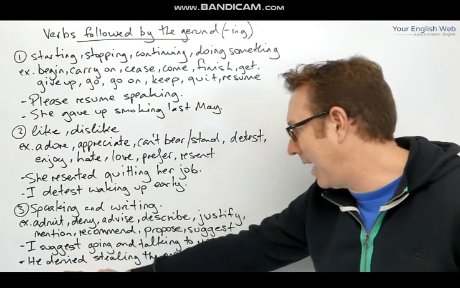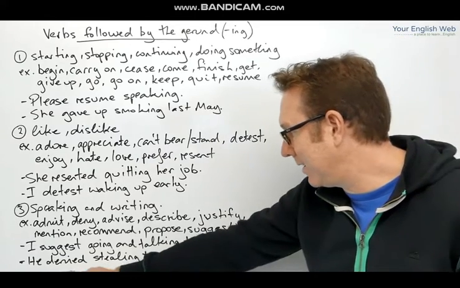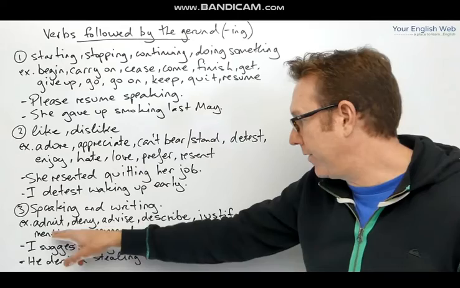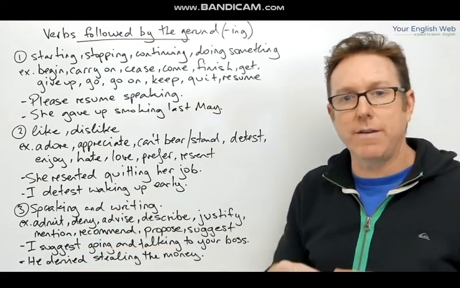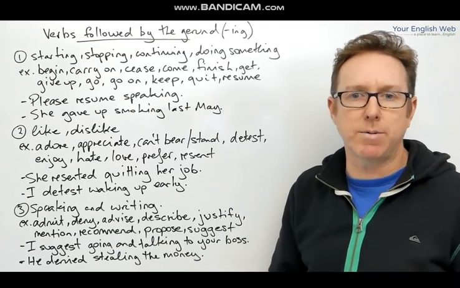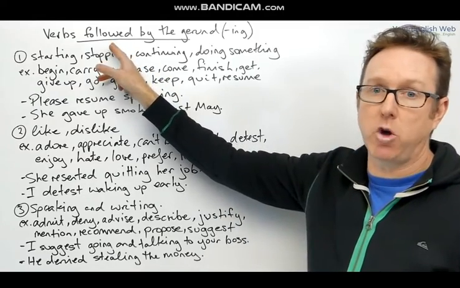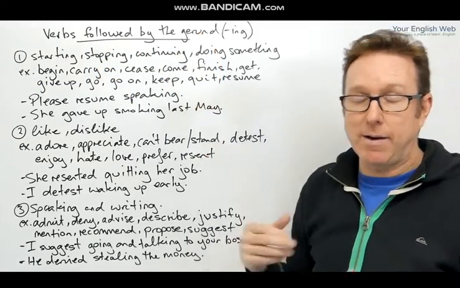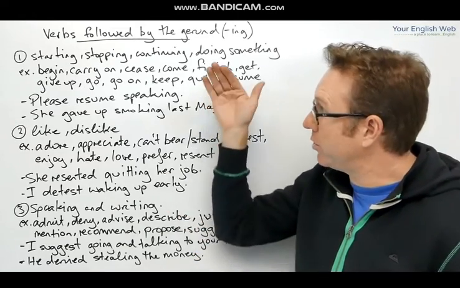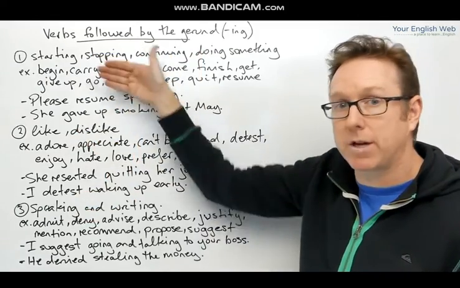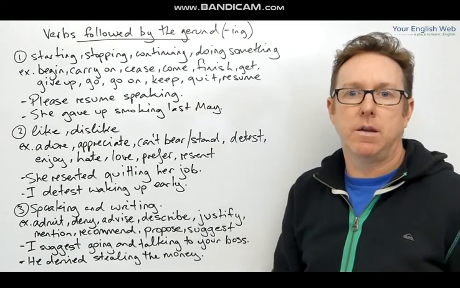Okay? He denied stealing the money. He denied it, okay? He denied stealing the money. And all of these other verbs here also take the ing. So they're verb patterns or similar types of verbs, verbs with similar meanings that will help you to remember which verbs are followed by the gerund. Now, as I said, I'll make another video in the future with more verbs so that you can see the types of patterns or the types of groups that we can use to help remember the structure.